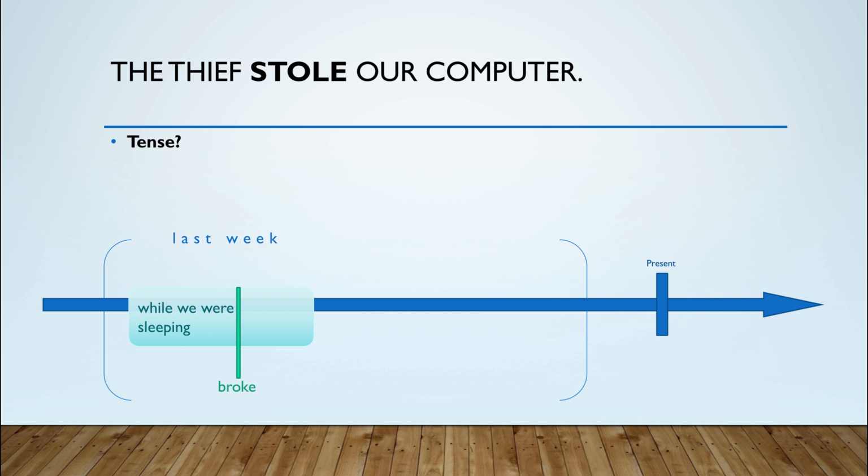Let's continue. The thief stole our computer. What tense is the verb stole? Of course, stole is a past simple of the verb to steal. Let's locate it on the timeline. While we were sleeping, someone broke into our house, and this thief stole our computer. Stole, the action of stealing, happens before the action of breaking into the house.